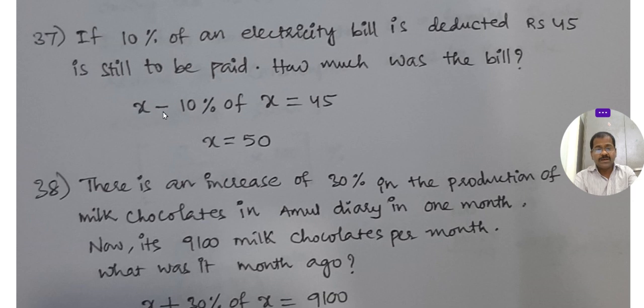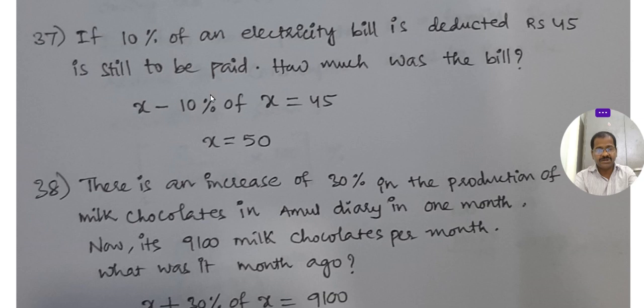Next, if 10% of the electricity bill is deducted, 45 is still to be paid. From the total bill, if we deduct 10%, the result is 45.